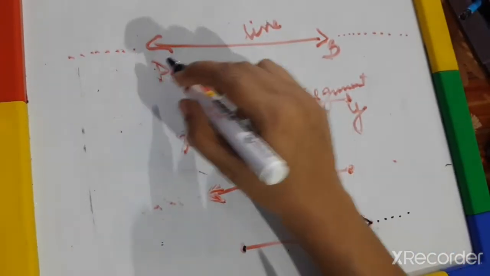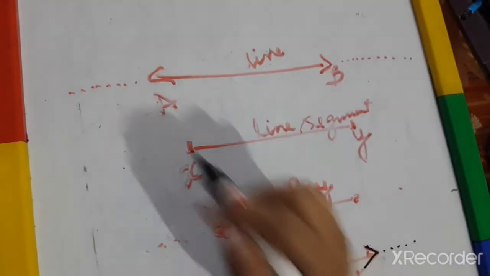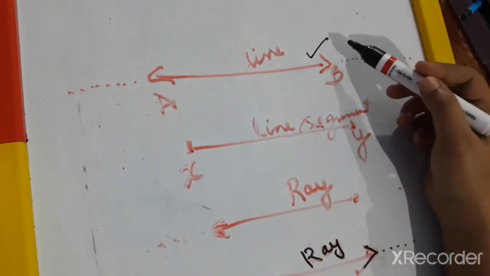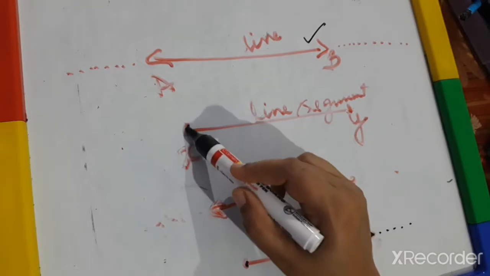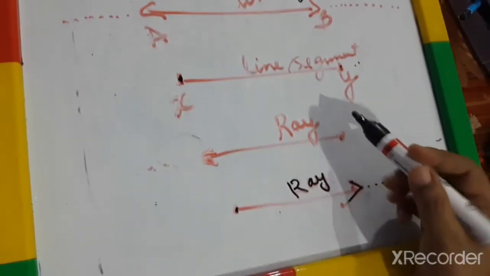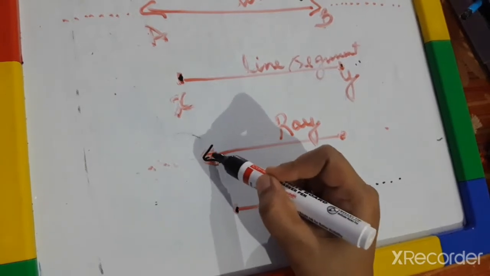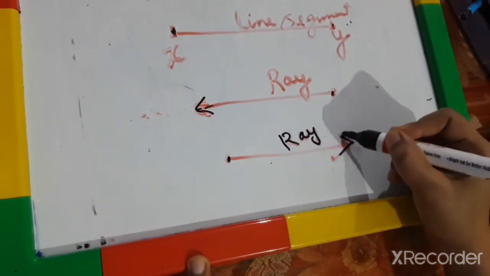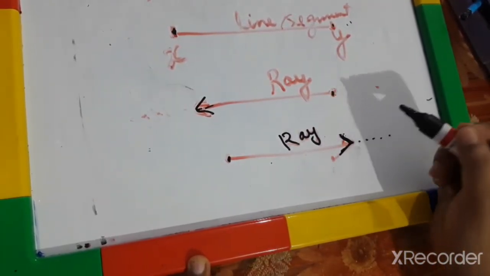If arrow marks are given on both sides, so we can extend the line at the beginning or end, right or left, then this is called a line. A line segment has definite endpoints at the beginning and end. If one side we can extend the line with an arrow mark and the other side has a definite endpoint, then it is a ray. Here also, one definite endpoint and the other side we can extend, then this is a ray.